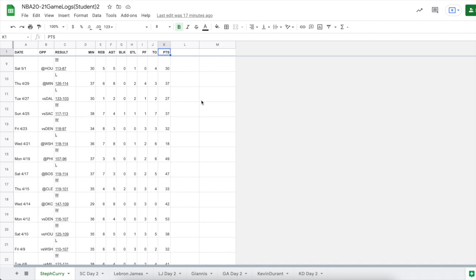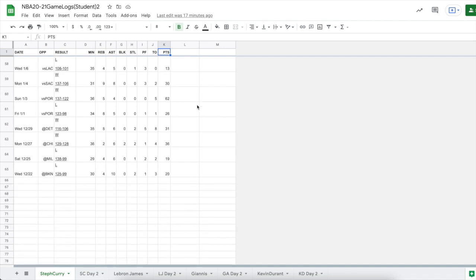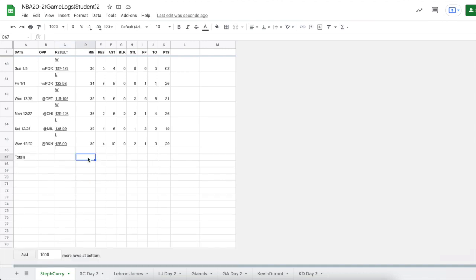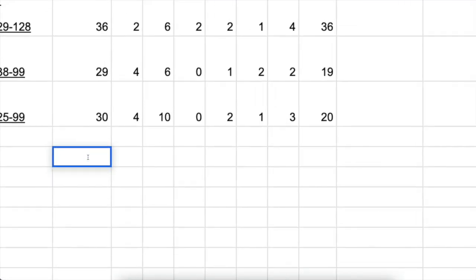All right, we're going to go down to the bottom. So one thing that we're going to do is find the totals of these data values. So I'm going to label this row totals. I'm going to come over here. So here's where we're going to want to enter our formula to find the totals. Now that formula is actually the sum formula.